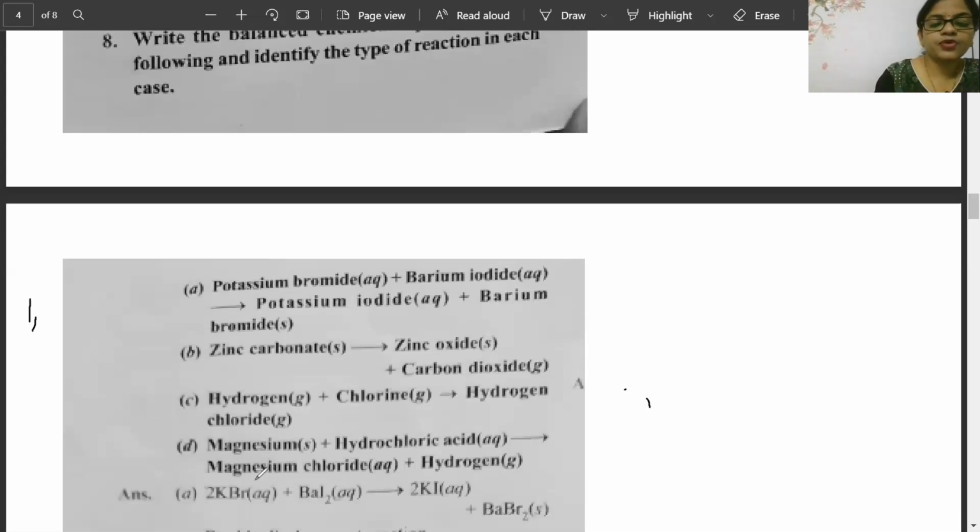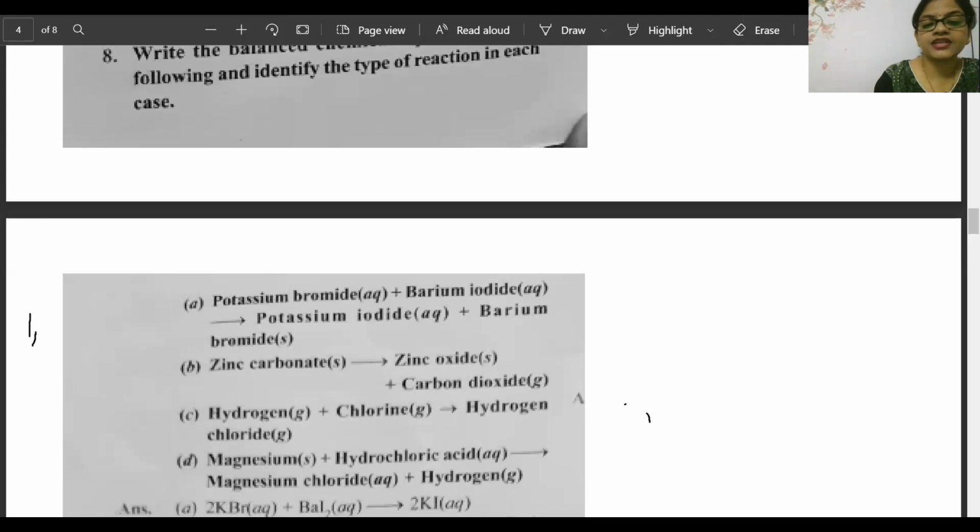Okay. Potassium bromide is here. So KBr is there. Here barium iodide is there. So K is going with I and Br is going with Ba. That is barium bromide, potassium iodide. So definitely it's a case of double displacement reaction.